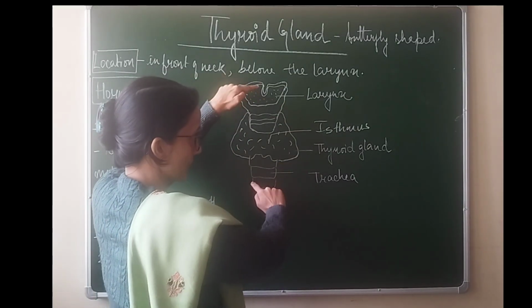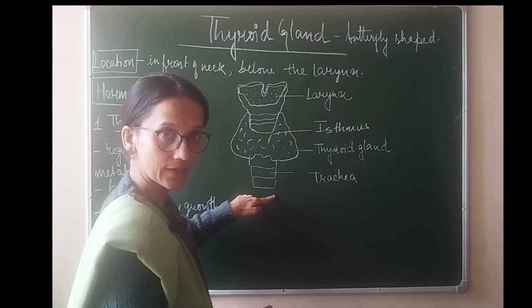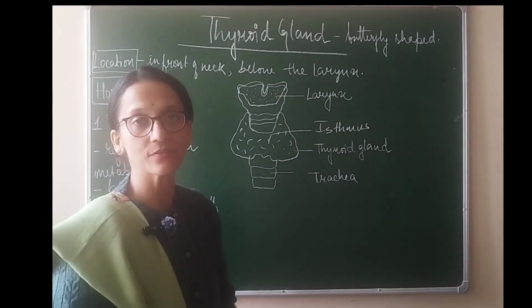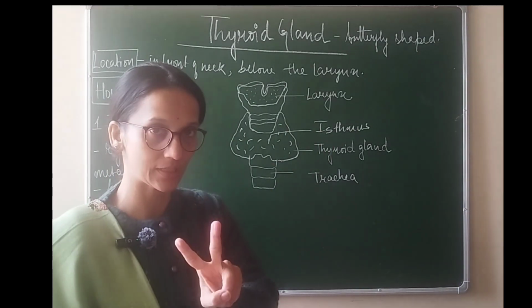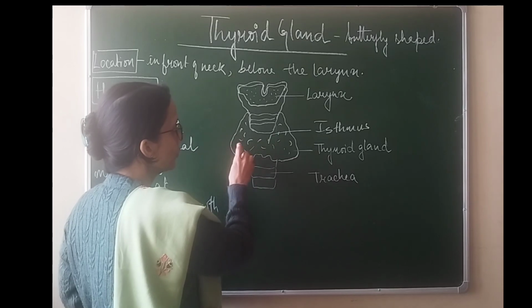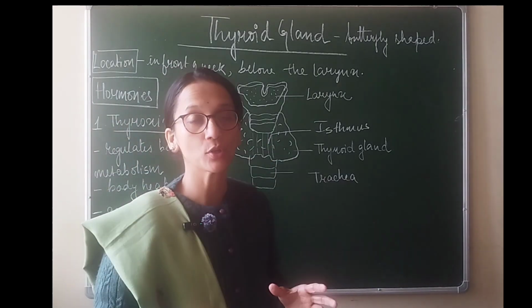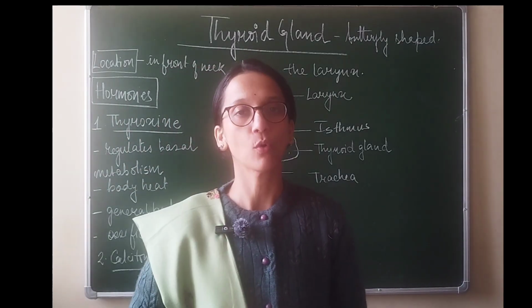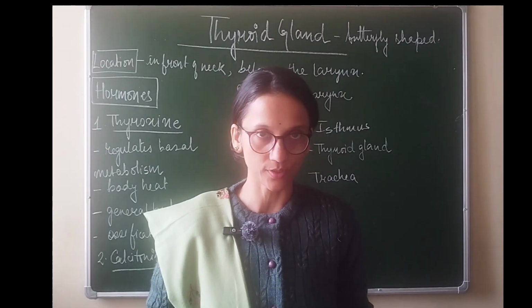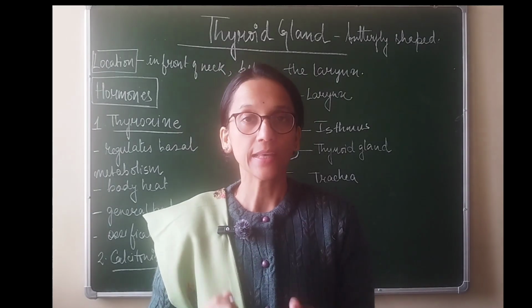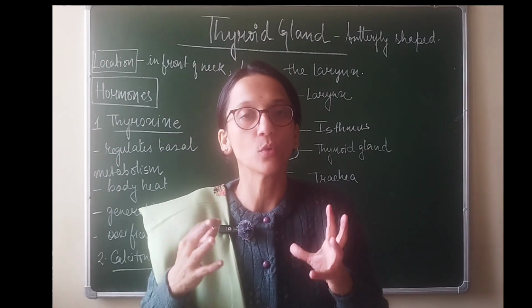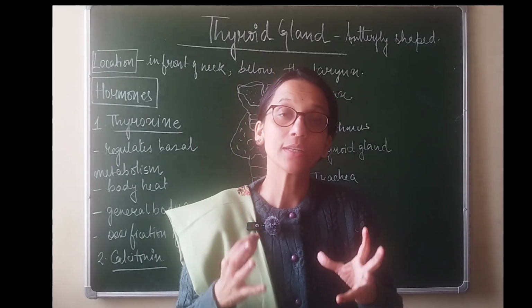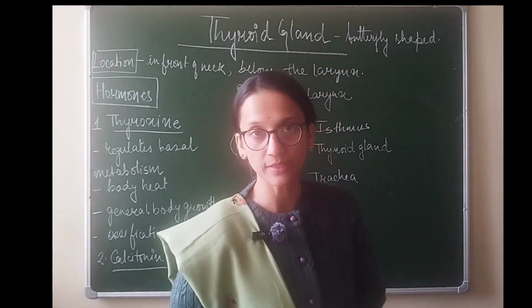In between these two structures, that means between the larynx and the trachea, is located this gland, which is a butterfly shaped gland because it has two lobes. Now this gland is important because it produces two very important hormones in our body. One is thyroxine, another is calcitonin. Calcitonin is not in the syllabus, so we will only study thyroxine. So let us see what are the functions that are performed by this hormone.